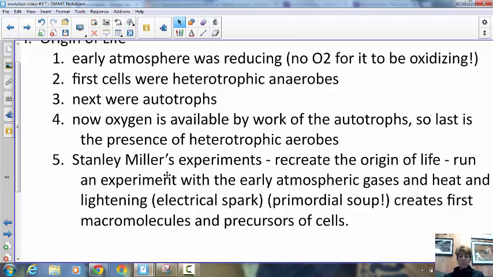And this guy, Stanley Miller, ran a whole bunch of experiments trying to recreate those first cells. He used early atmospheric gases like sulfurs and sulfates and nitrates and hydrochloric acid and things like that. And he used heat and he used lightning. He used an electrical spark, but it was to represent lightning. He called this batch of stuff his primordial soup, and it created the first macromolecules, the first more complex organic molecules that existed, things like amino acids and possibly the first proteins. These are all precursors of what cells would be.